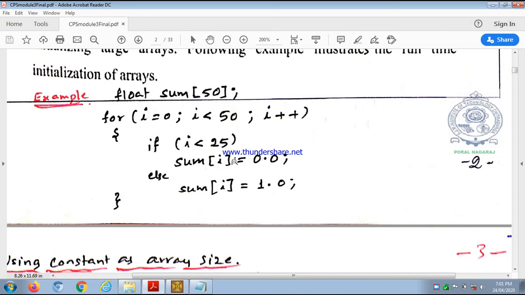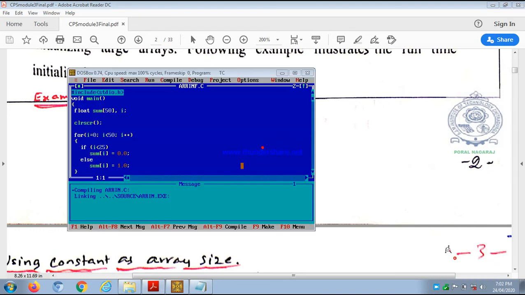During execution of the program these values are initialized, not during declaration. That's why it is called runtime initialization. So let us see what is meant by runtime initialization.